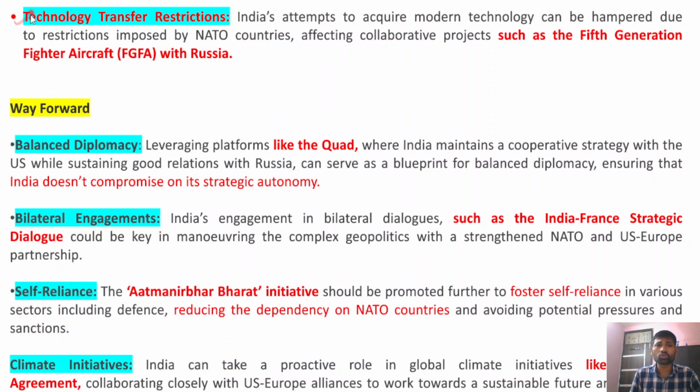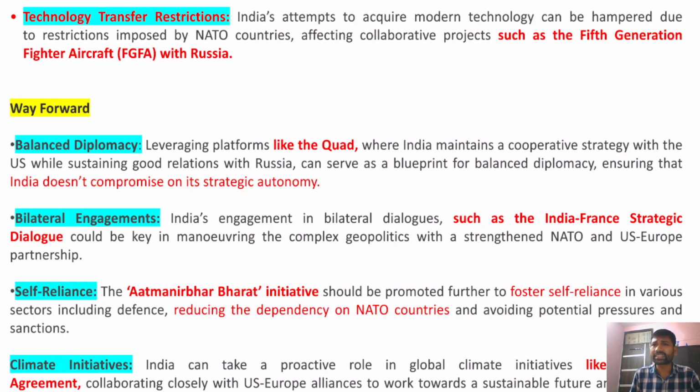Technology transfer is also a huge aspect. NATO countries usually impose high technology transfer restrictions. It is not very easy for countries like India to import major defense technologies and renewable technologies from these NATO countries.